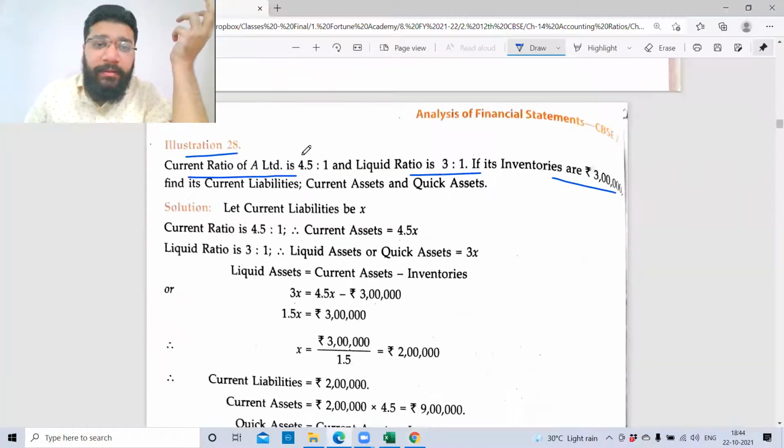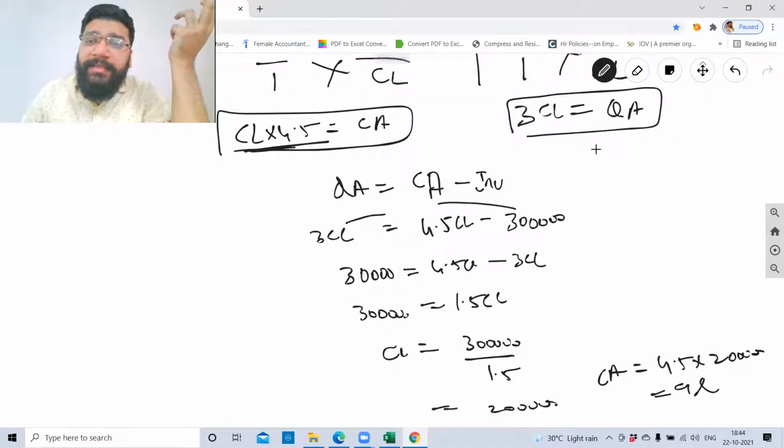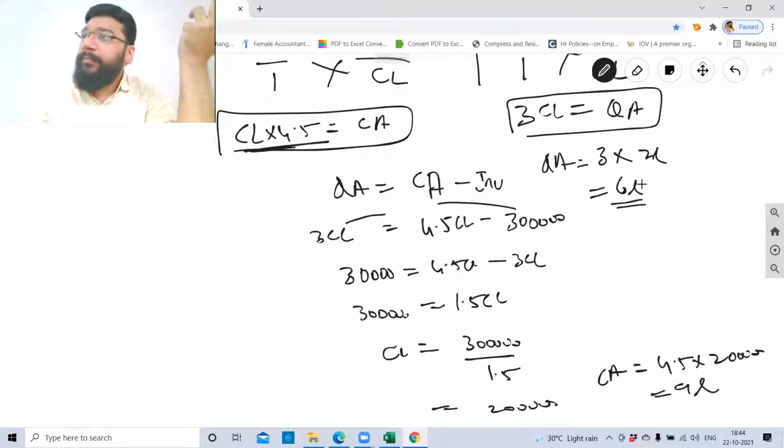So current asset and current liability is the requirement. What is the formula for quick asset? 3 CL. 3 times of current liability is quick asset. Quick asset is equal to 3 into 2 lakh, which is 6 lakh. Easy mathematics.